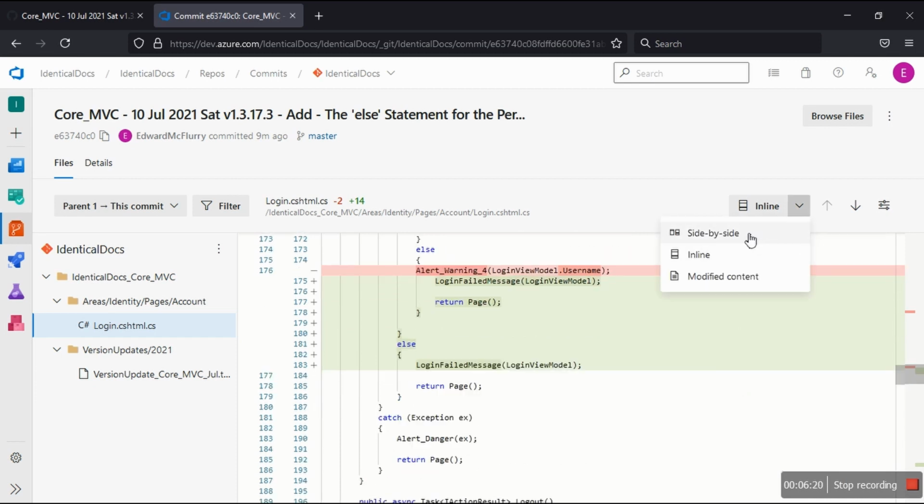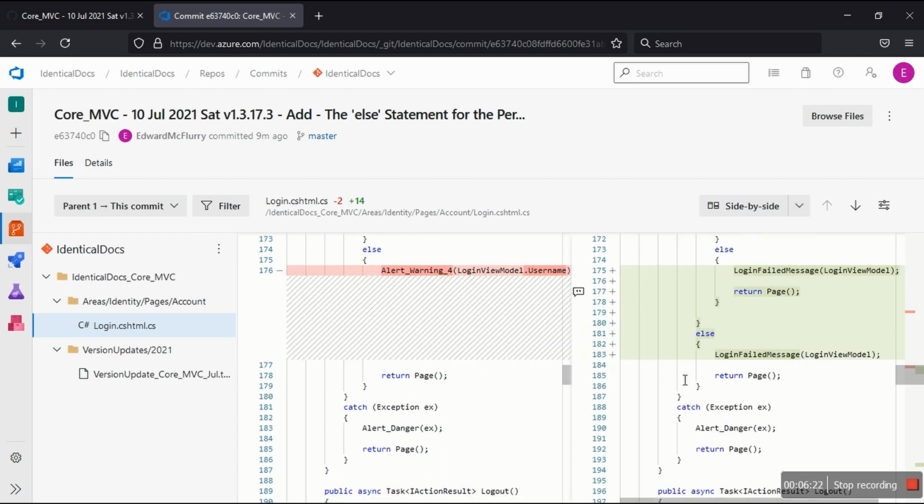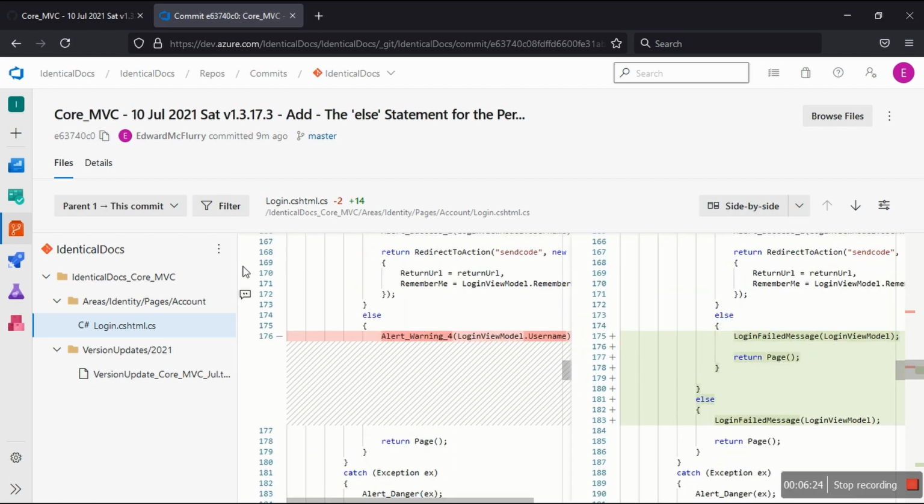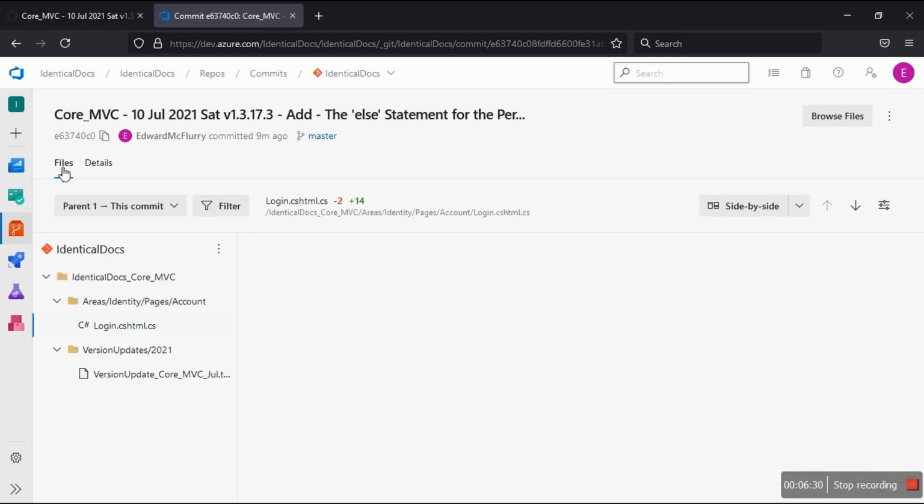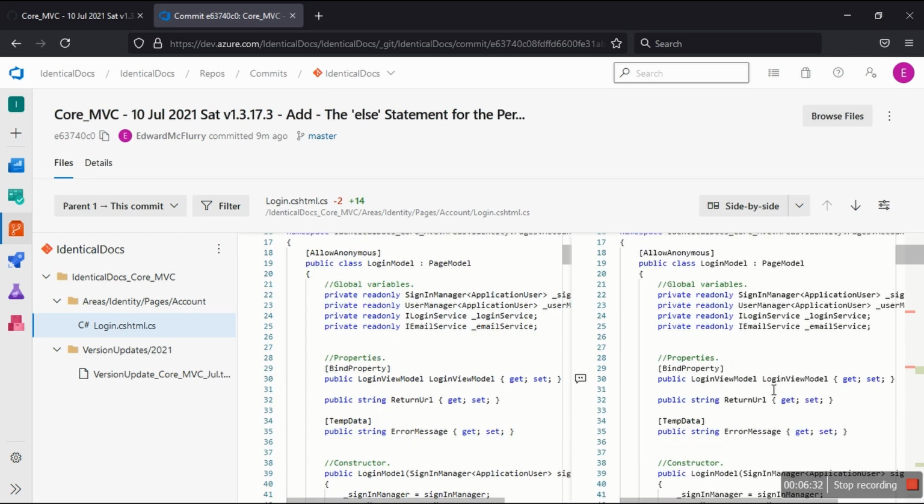I still need side by side though. Unfortunately, it seems like I cannot. Okay, it's fine.